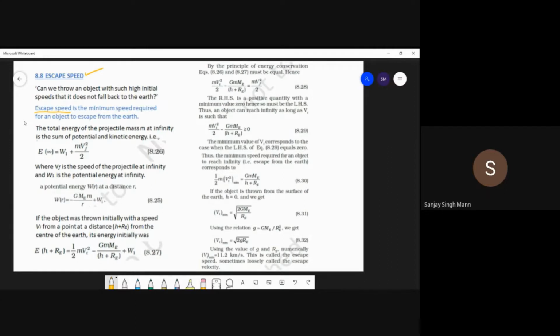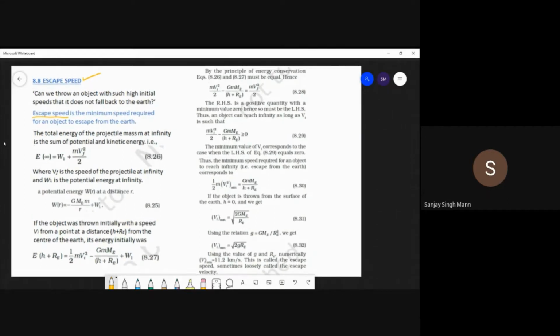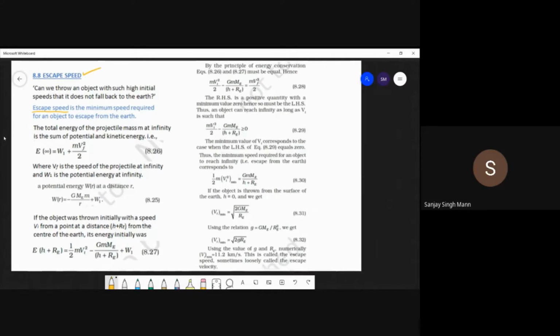Here we have a gravitational field, and there we will have an electric field. So students, a lot of concepts are similar. Give time to this chapter. Do the derivations yourself, do the concepts yourself, read from the NCERT. If there is any doubt, please ask me.